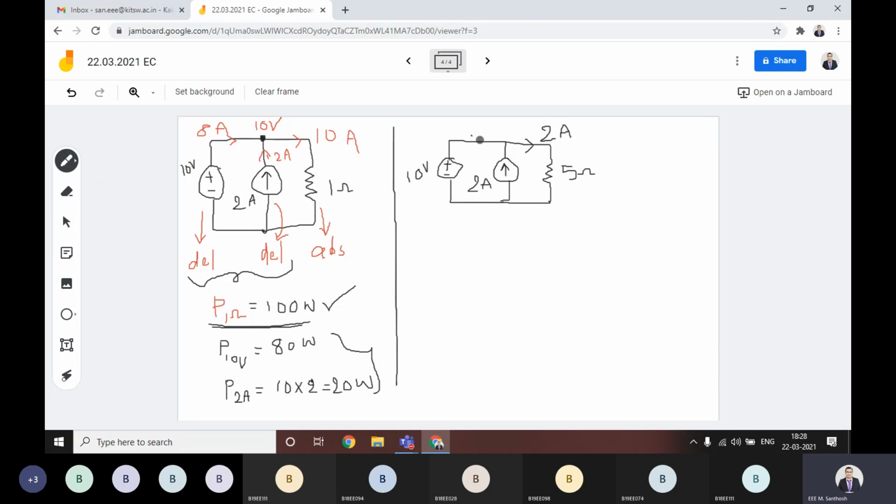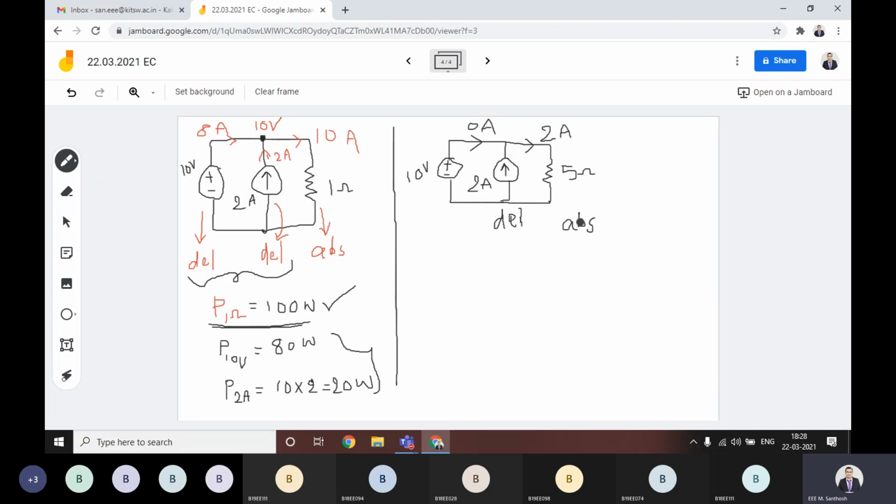There is no current flow here. That is 2 amperes. You can assume this way also. That means this is only delivering, and this is absorbing.